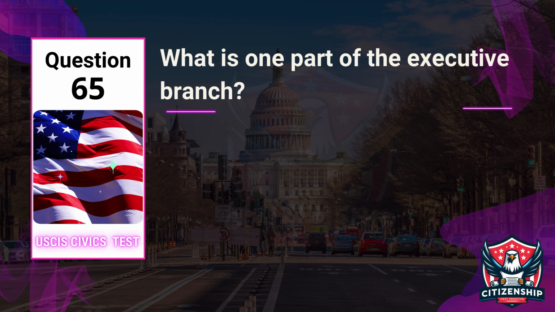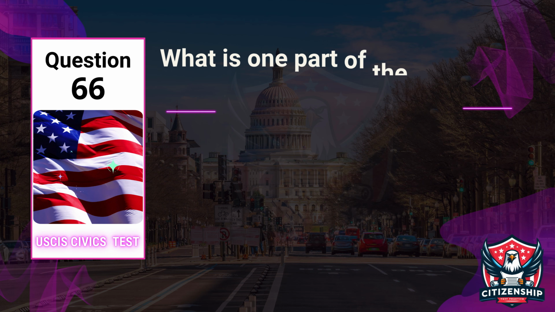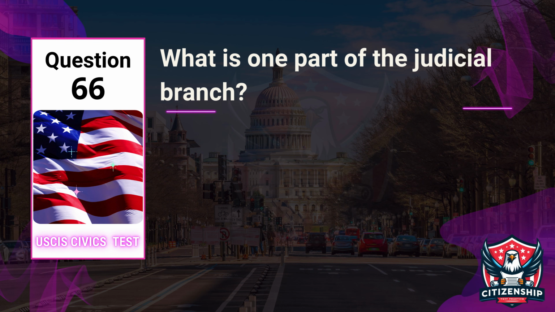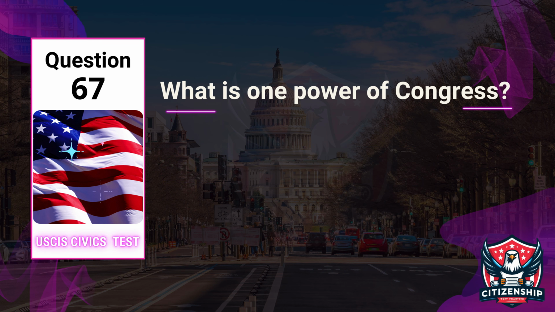Question 65. Officer: What is one part of the executive branch? Applicant: The President. Question 66. Officer: What is one part of the judicial branch? Applicant: The Supreme Court. Question 67.